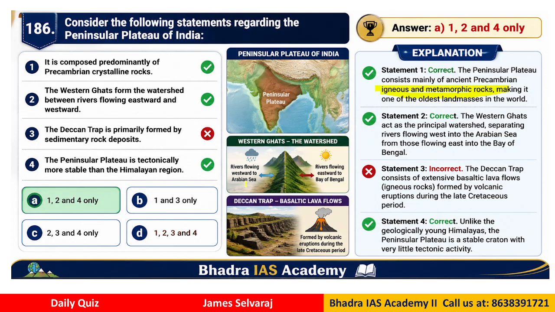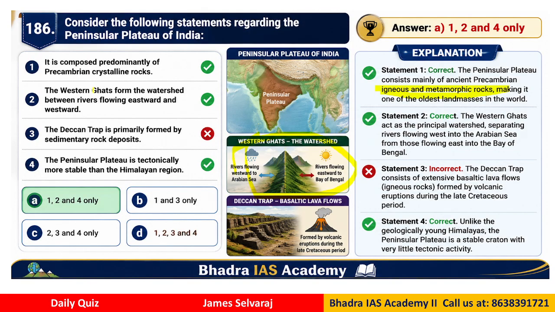If you can see the diagram here, rivers flowing eastward and westward are in a way separated by the Western Ghats. The Deccan Trap is primarily formed by sedimentary rock deposits. And the fourth option, the peninsular plateau is tectonically more stable than the Himalayan region.